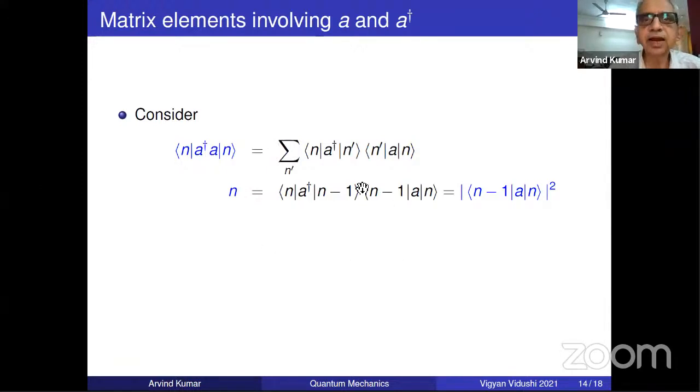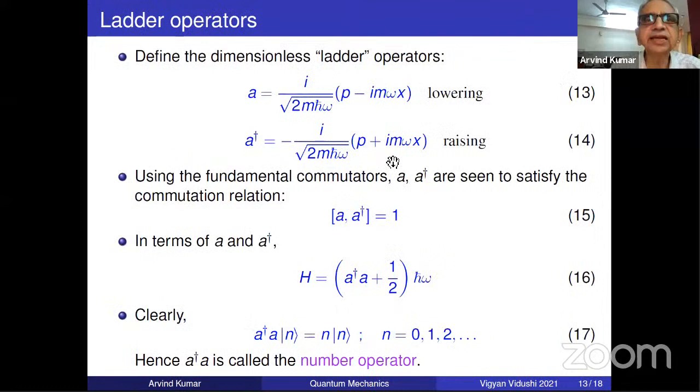Now I'll ask you questions. What is A? A is, as the earlier slide says, just proportional to this operator with some constants. They have been taken care of for dimensions. So just don't get confused by these factors. These are only for convenience, so that the commutators look nice.